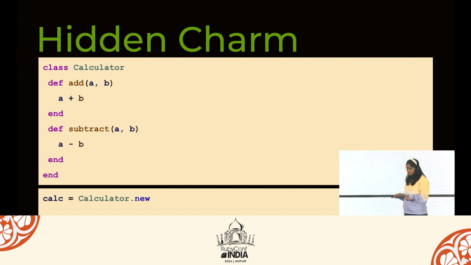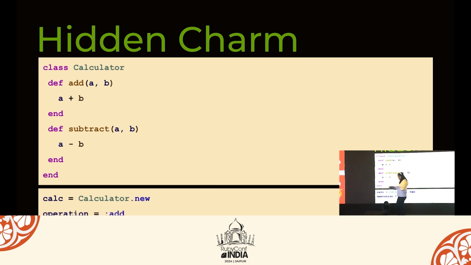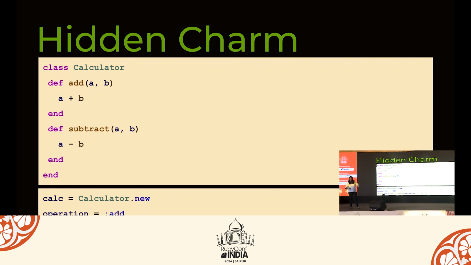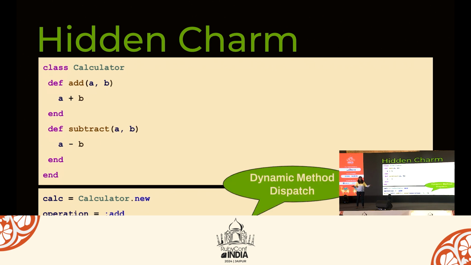We can use send, or we can use public_send. So in this case, we are using public_send as these methods are public. And we call it dynamic method dispatch.